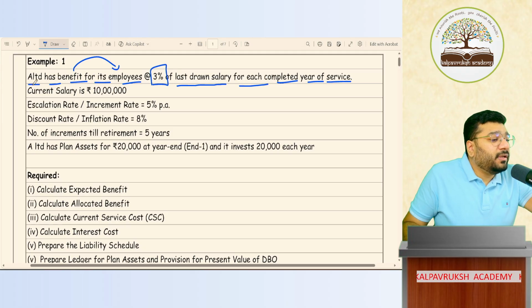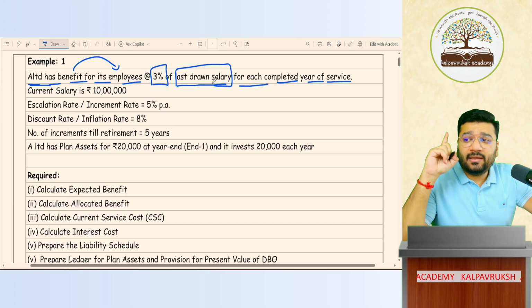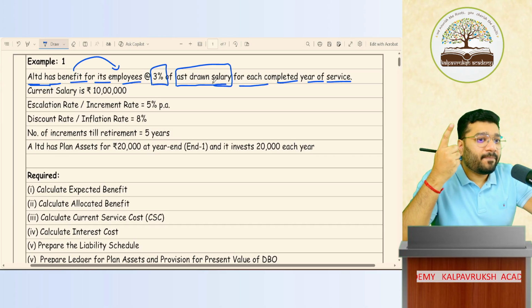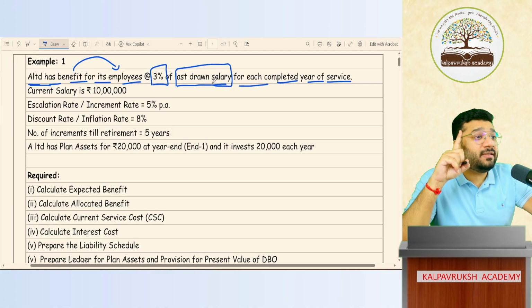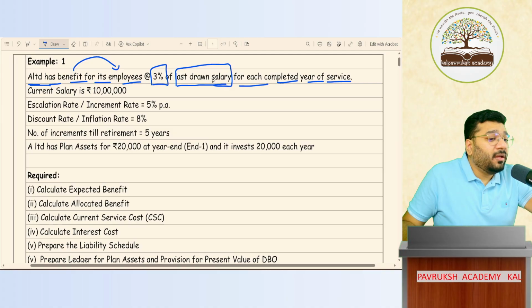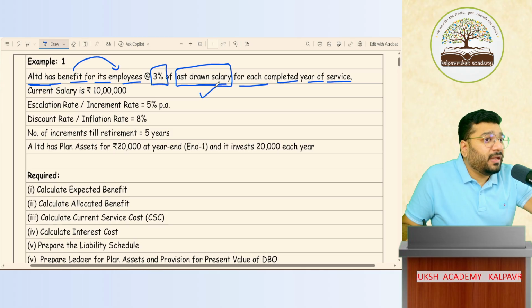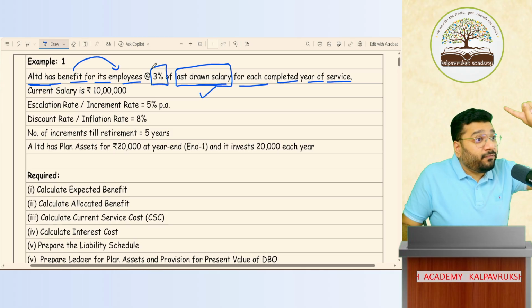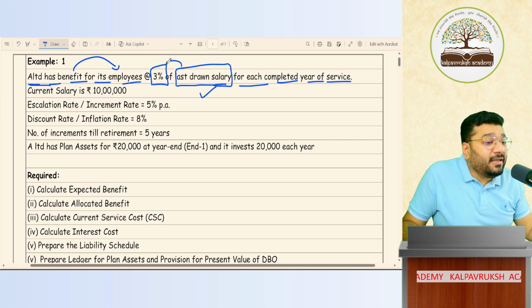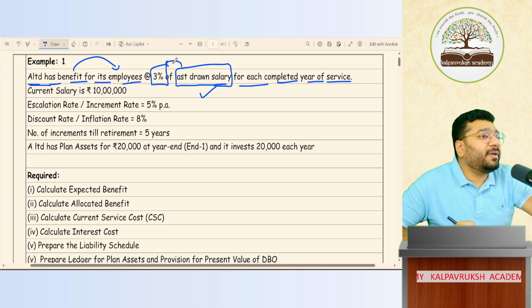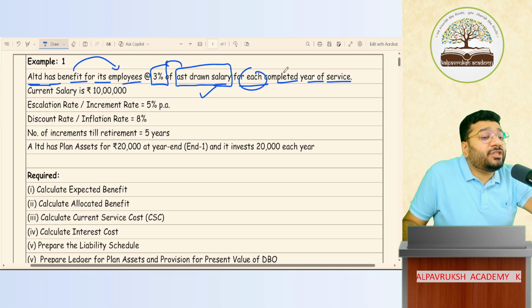A Limited is giving some kind of employee benefit. What kind of employee benefit? Whatever is the last drawn salary. That is, when you leave this organization, whatever is the last month of working, last year of working, then in the future whatever is your salary, 3% of that I will give. 3% of the salary for each completed year.